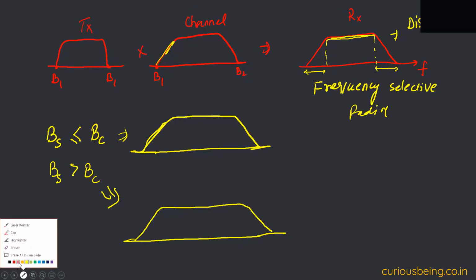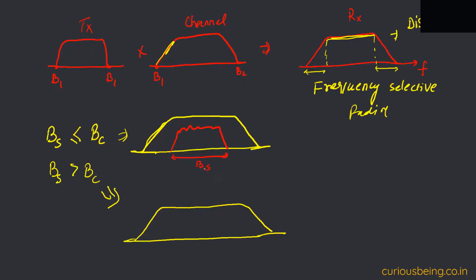So in that case, because my signal bandwidth is less than the channel bandwidth, let's say my signal is something like this. This is Bs, this is Bc. In that case, at the receiver, the transmitted signal's spectral shape will not distort.